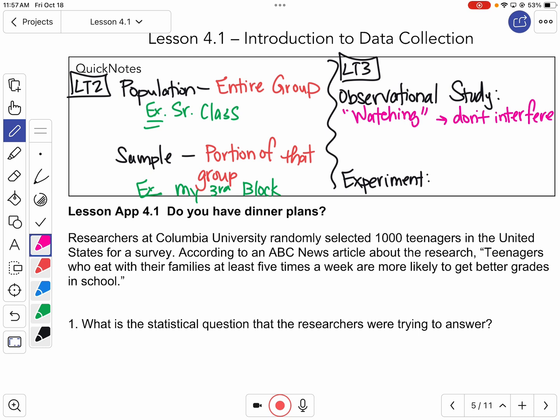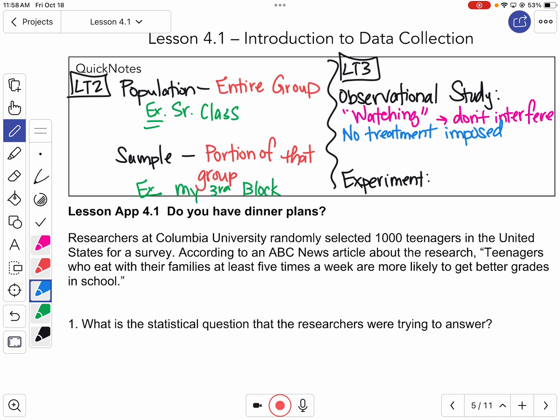What they say in statistics is that there is no treatment imposed. That's a weird way to say we don't mess with the data, we just watch. No treatment imposed. And that's one of your pull-down menu things today. It'll say it's an observational study. Why? No treatment was imposed. So that's what you'll pick, the no treatment. Those are the words that it uses.